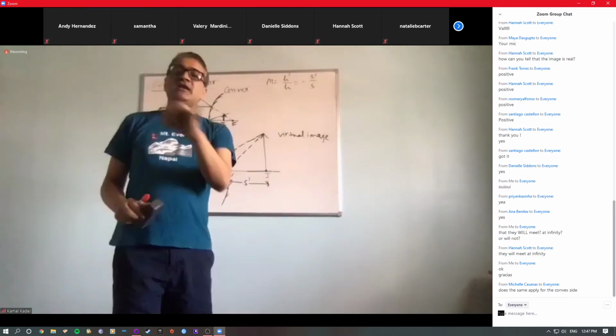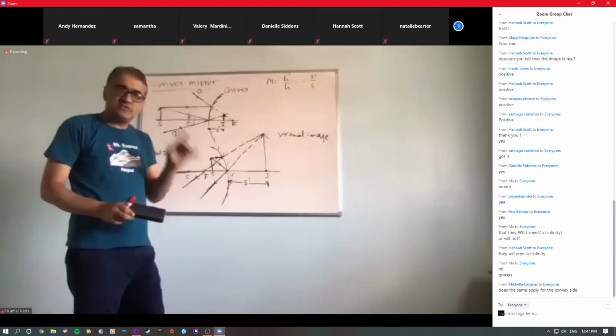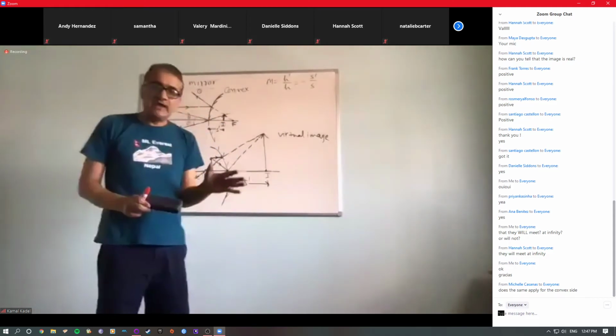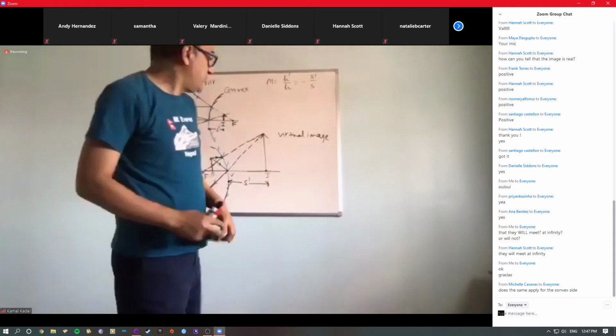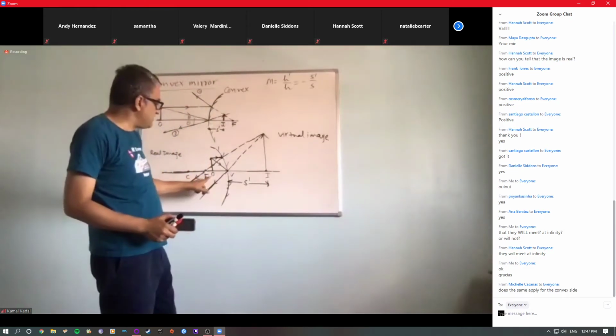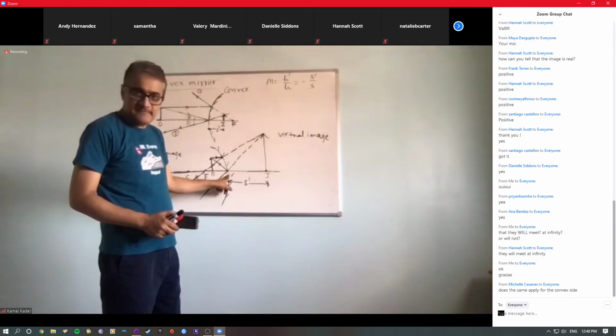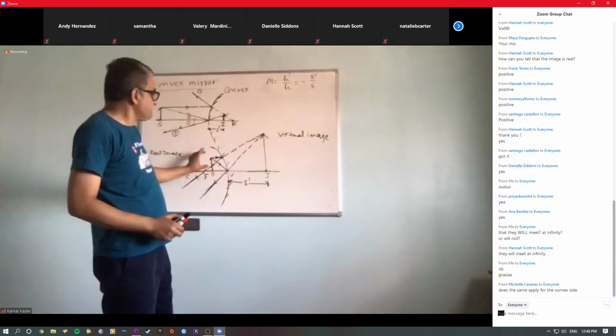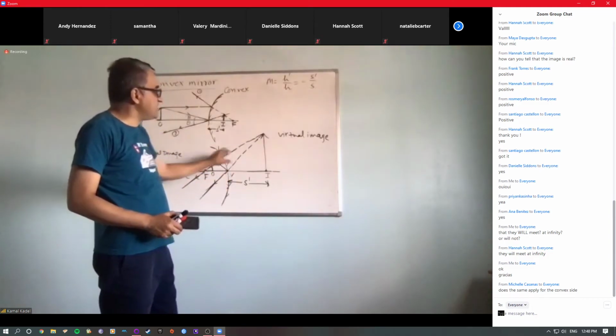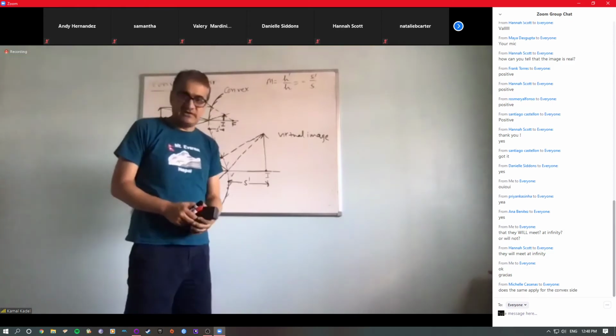A concave mirror forms a virtual image in one condition, when the object is placed anywhere between the focus and the mirror, right? However, the virtual image formed by a concave mirror is always larger than the object.